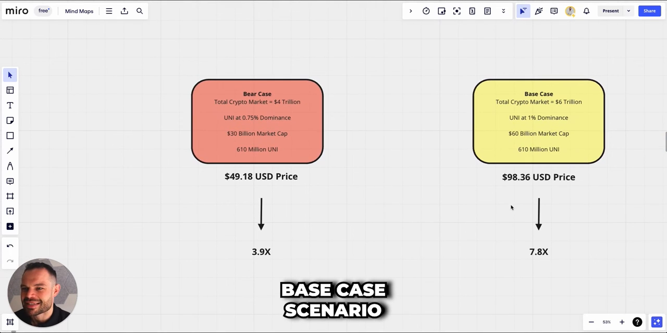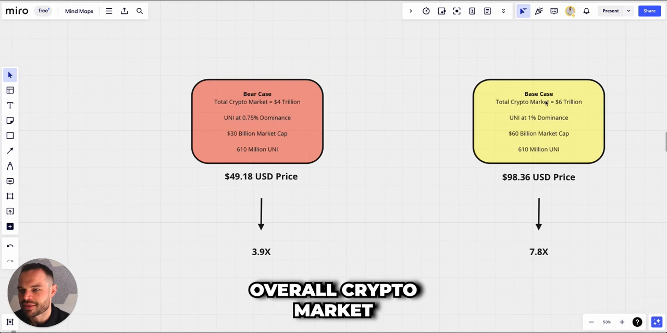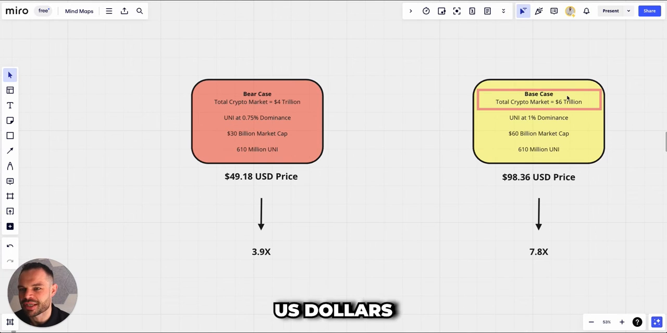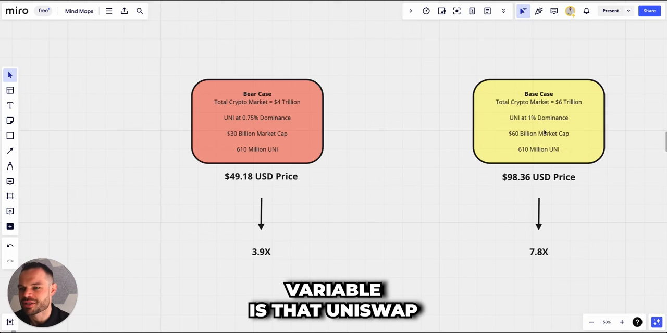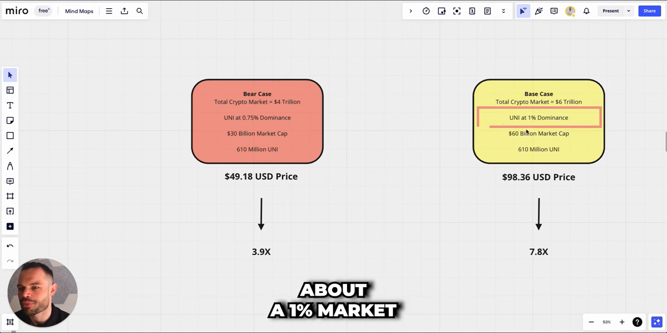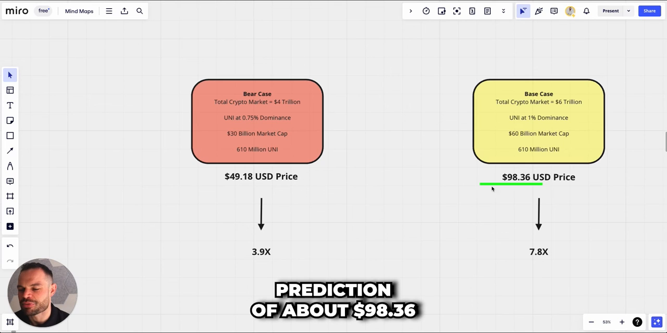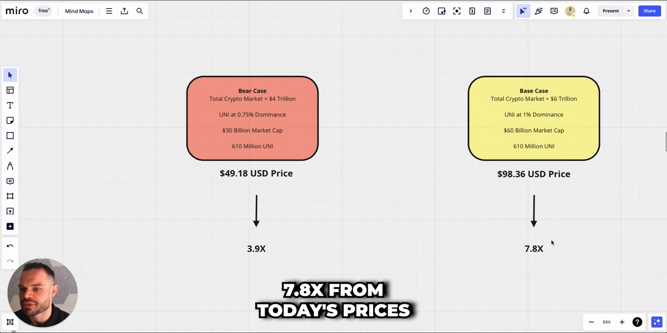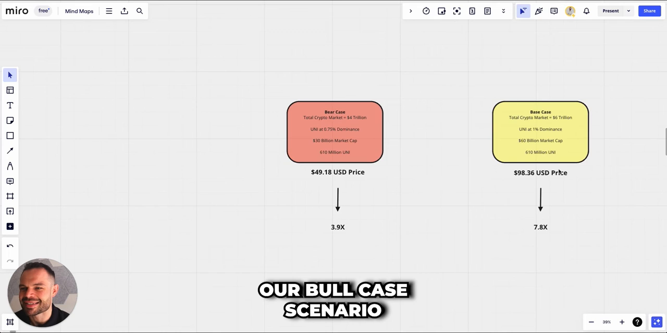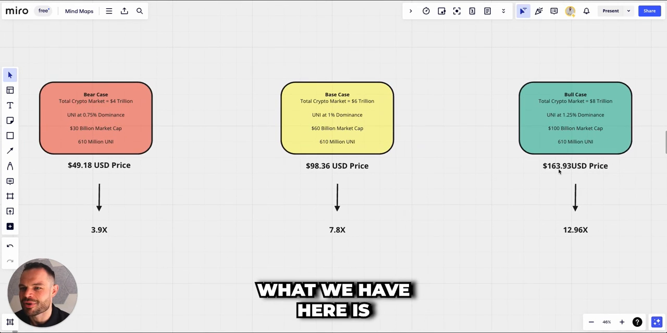Moving on to our base case scenario, what we're saying this time is that the overall crypto market cap could reach about 6 trillion US dollars. What we're also saying for the dominance variable is that Uniswap could achieve about a 1% market dominance at its peak. That would give it about a $60 billion market cap, and then dividing that 60 billion market cap by the 610 million Uni tokens gives us a price prediction of about $98.36. That is about a 7.8x from today's prices, and this is a pretty realistic target, I think, for Uni this bull cycle.